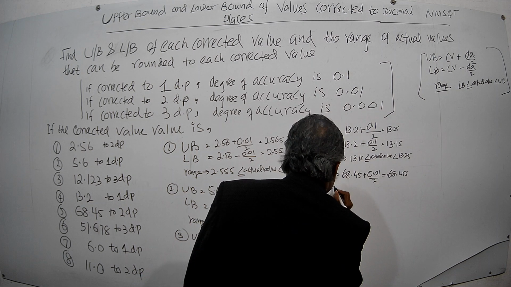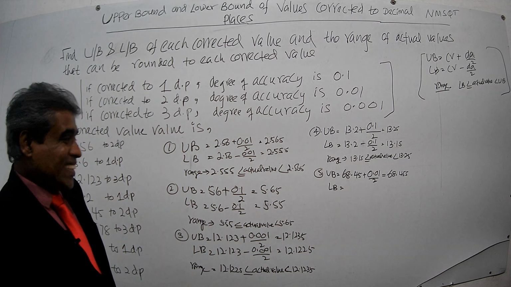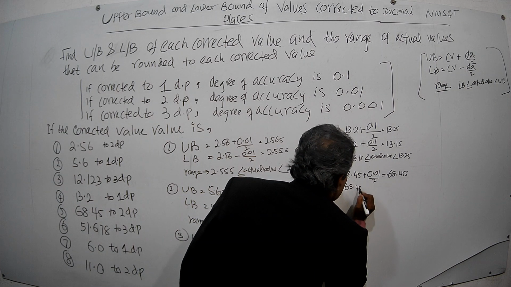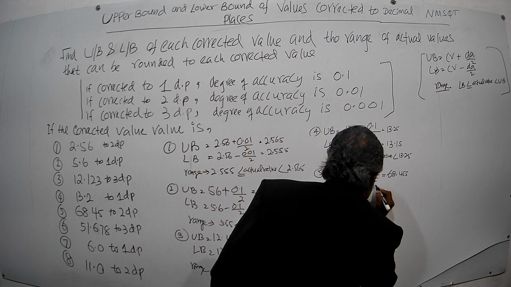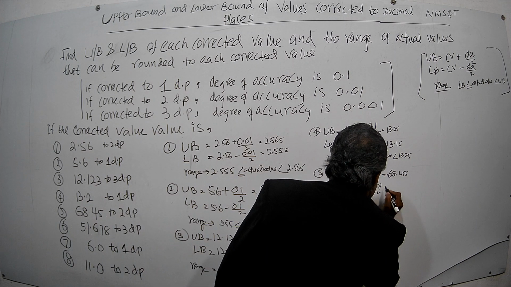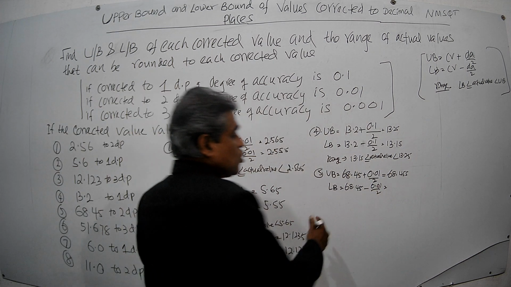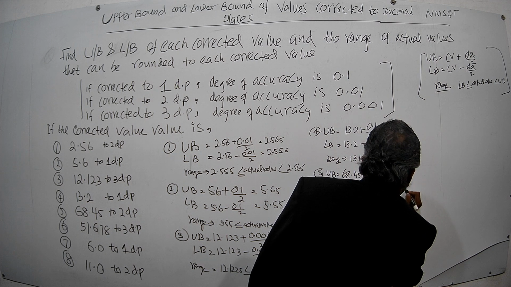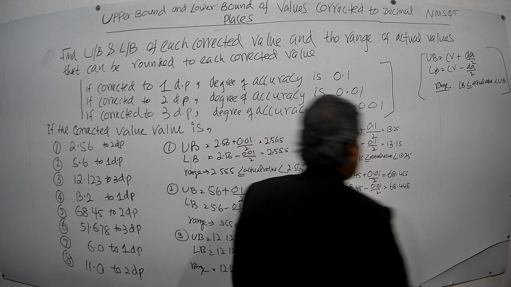Then you go to the lower bound. The lower bound is the corrected value, 68.45 itself, minus the degree of accuracy, 0.01 divided by 2. Then you deduct this from this, and it will be 68.445.